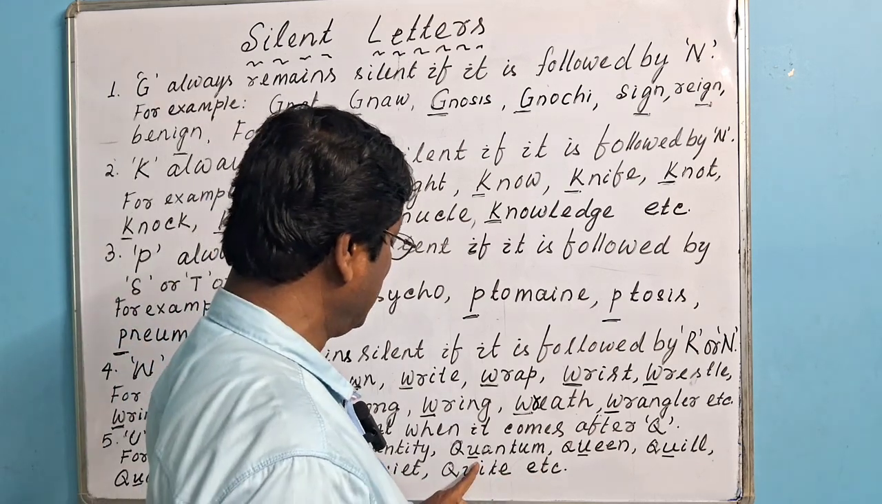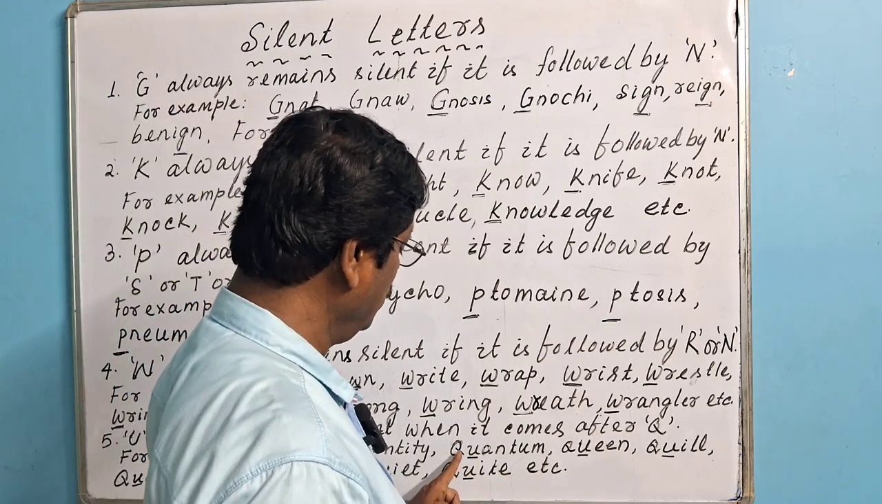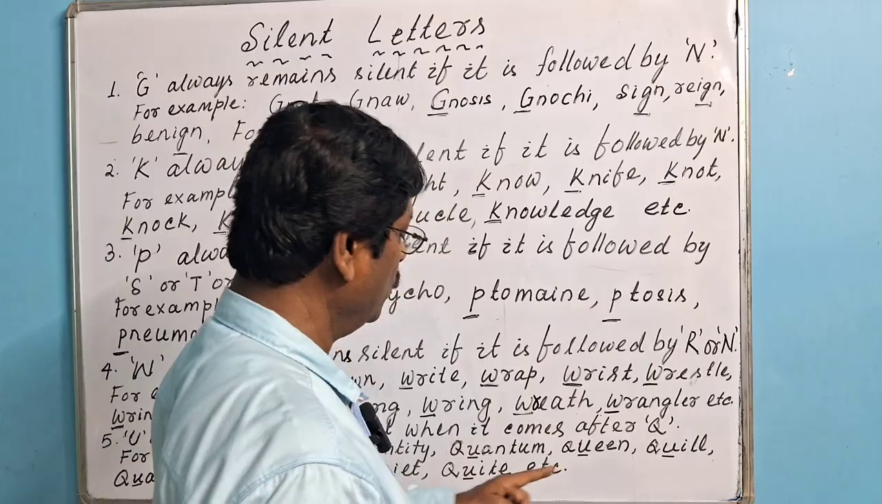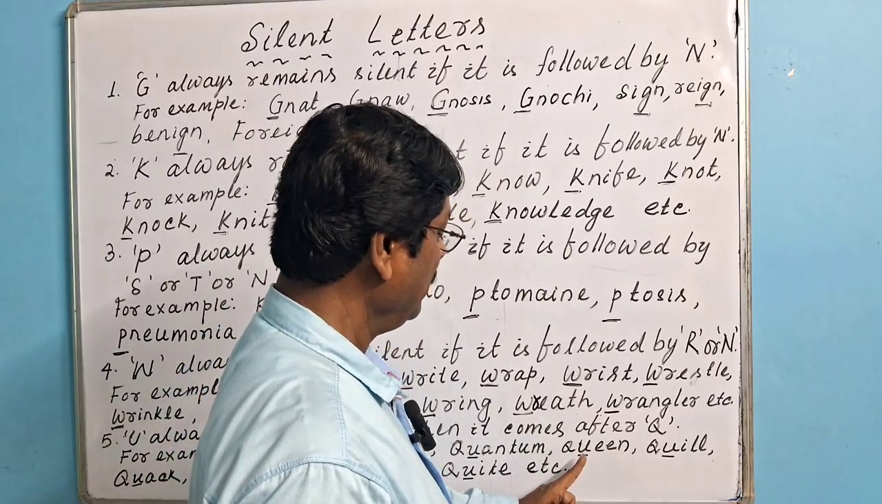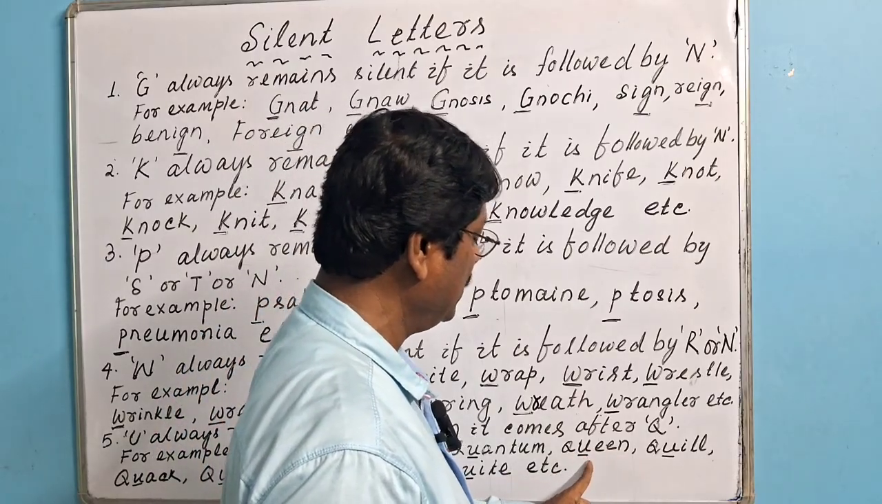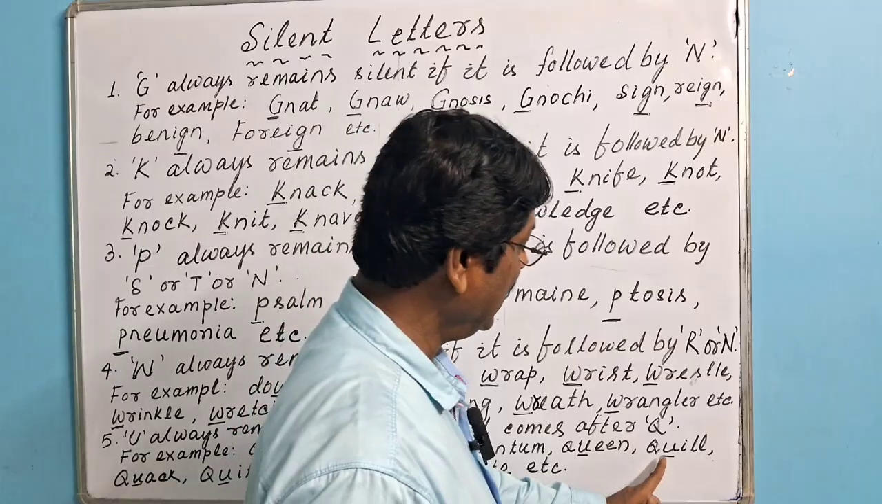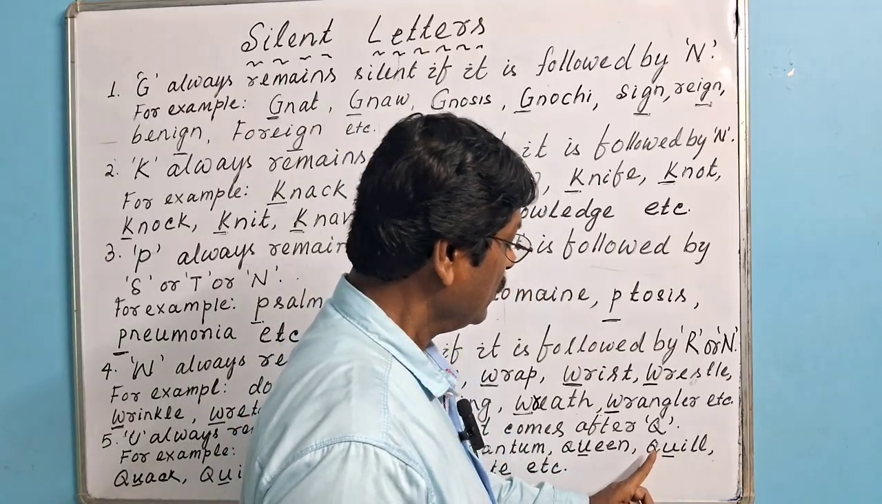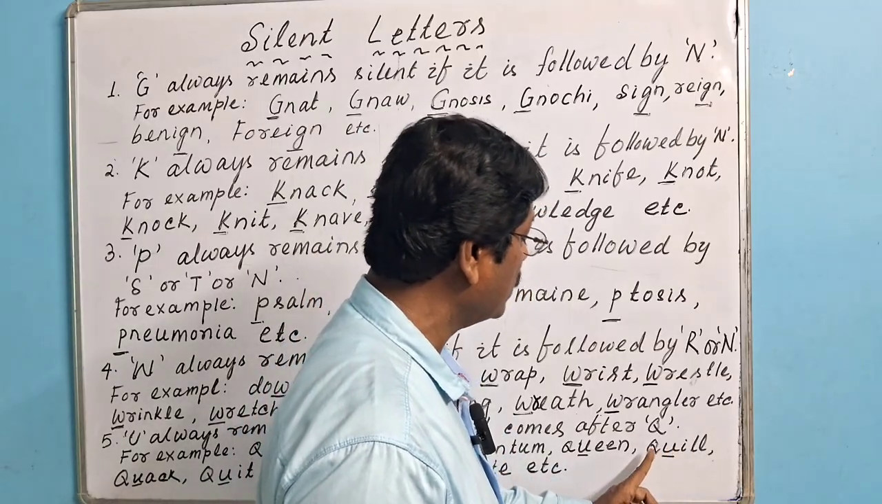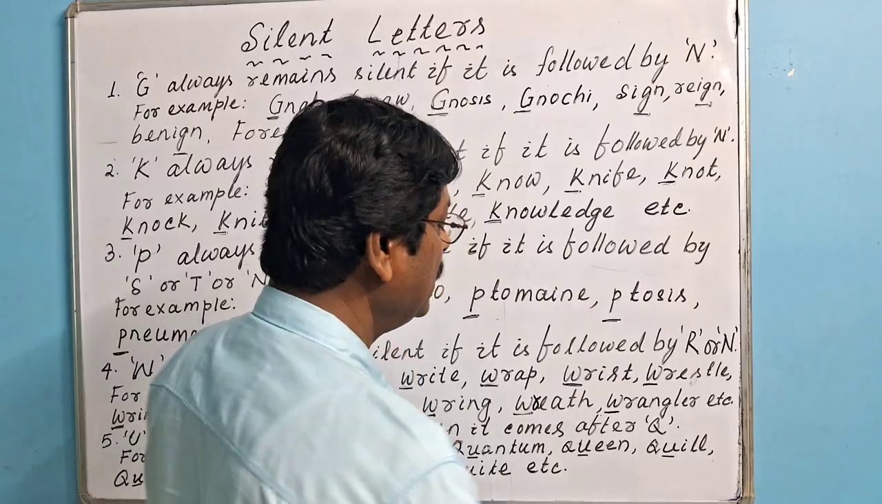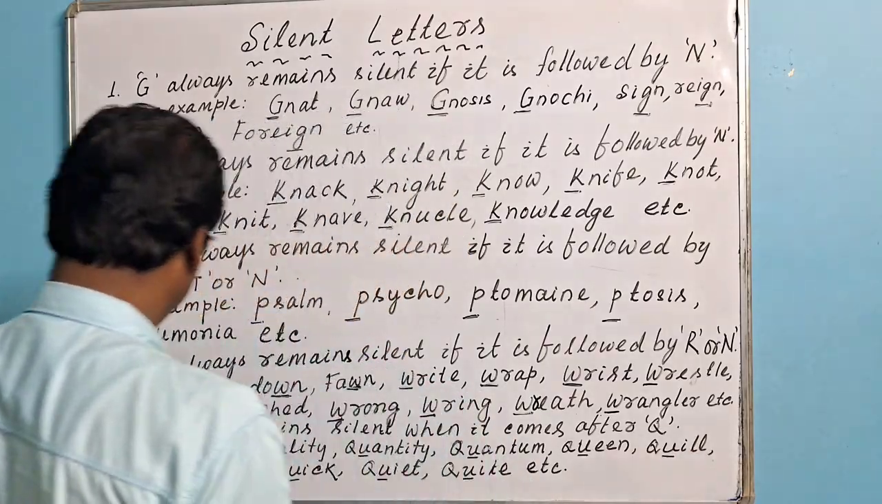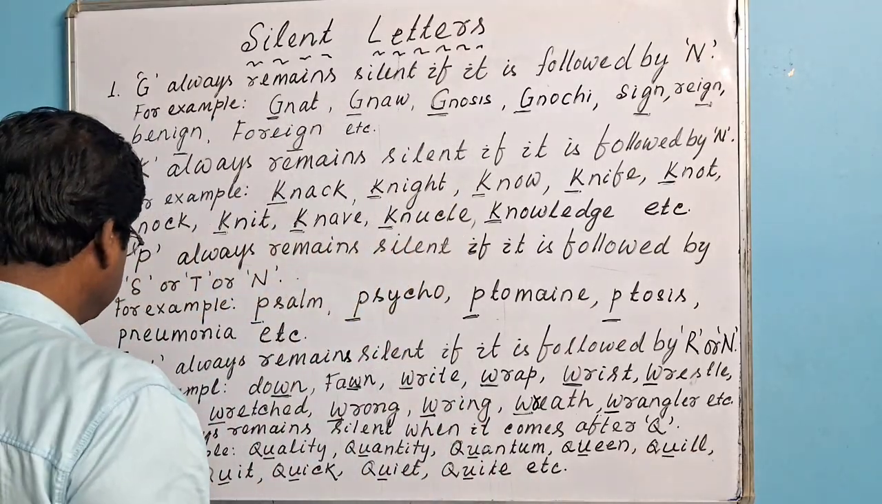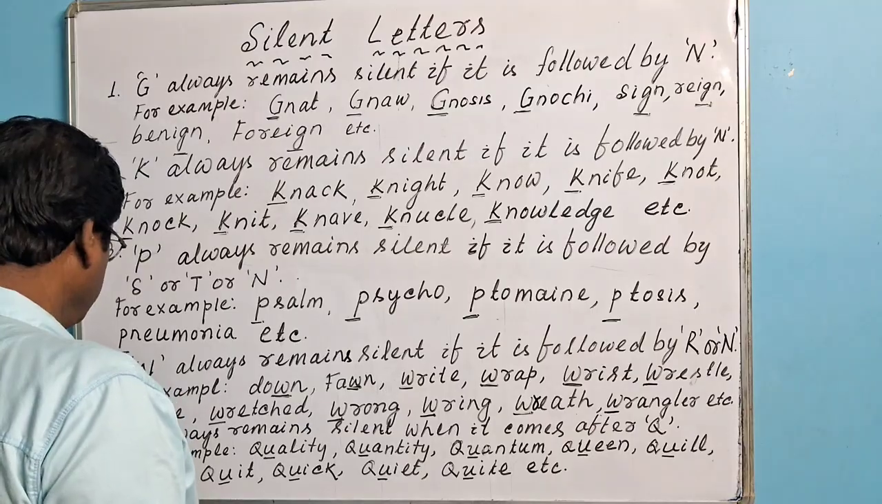Quantum. Here U is silent because it is followed by Q or comes after Q. And queen. Here U comes after Q. That's why U is silent. And quill. Here U comes after Q, or Q is followed by U. That's why U is silent. Quack. It is a sound of a duck. Q is followed by U.